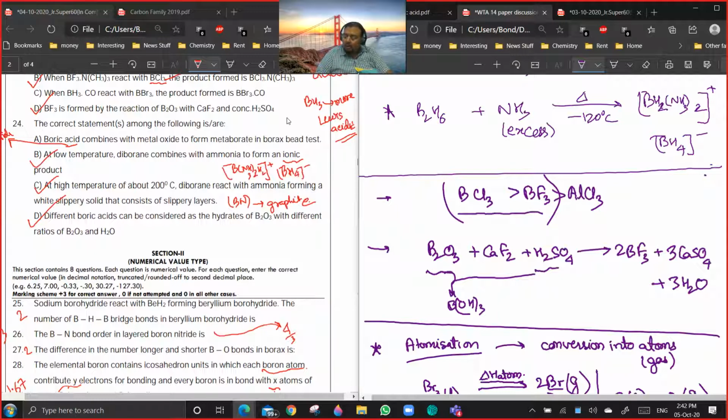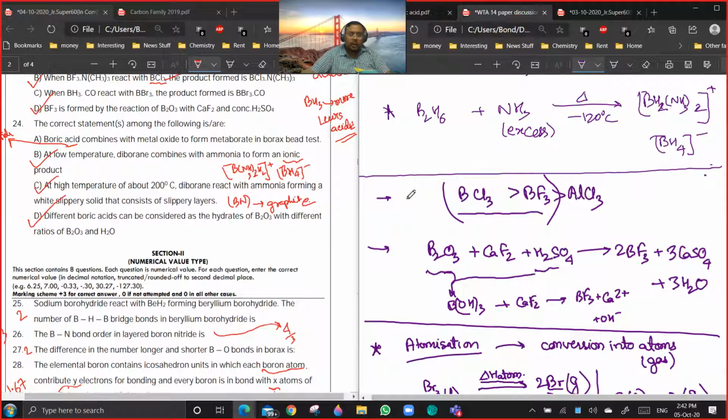And then this B(OH)3 plus CaF2 will give BF3 plus Ca2+. This OH minus will react with H plus to give H2O, and Ca2+ will react with SO4 2- to give CaSO4. Are you getting a point?